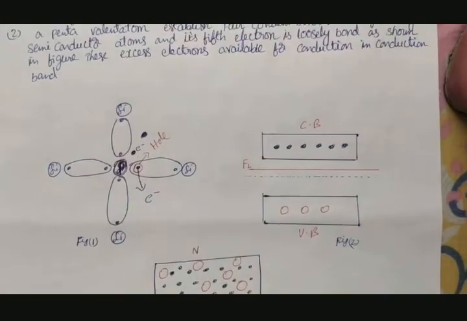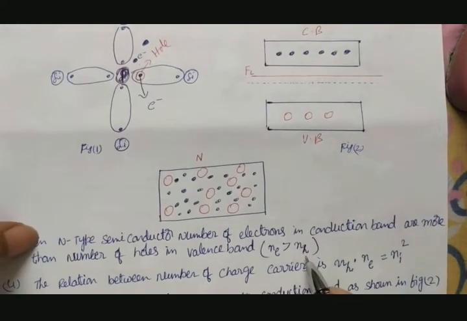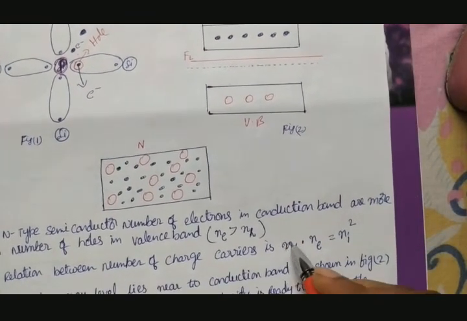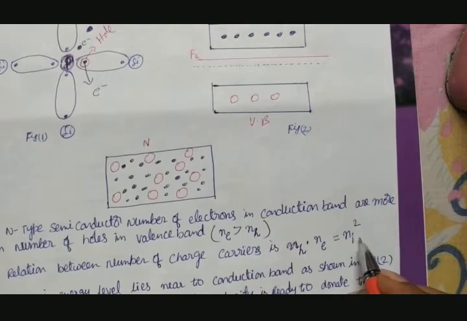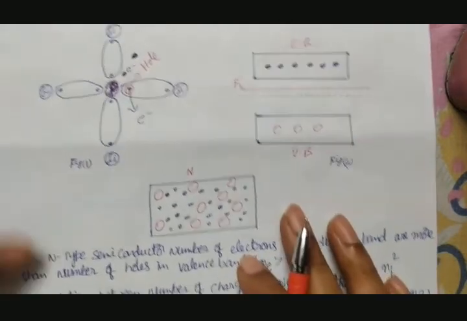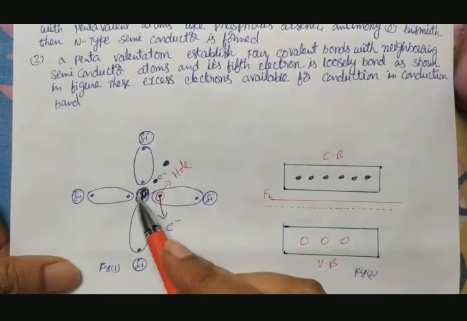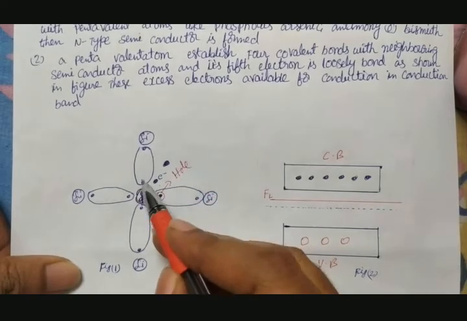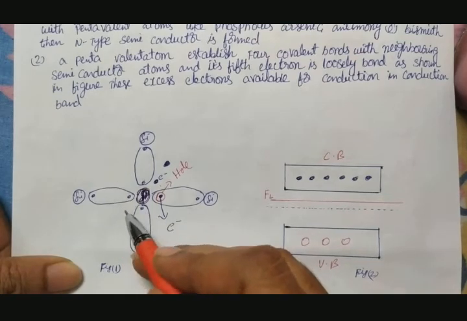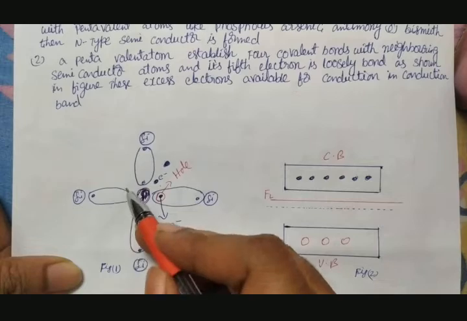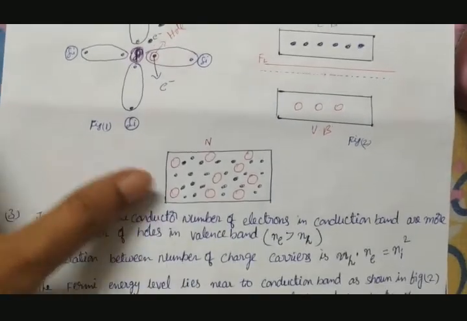Now see here, the number of electrons is dominating. So Ne is greater than NH. And now what is the relation here? The same relation is there: number of holes times number of electrons is equal to Ni square. What is Ni? The number of intrinsic charge carriers. Here the electron number is always dominating. The reason, you see, is that excess electrons are there. Suppose you heat it or apply energy, then what happens? These electrons become free, and simultaneously holes and electrons form. Whenever a bond breaks, one hole and one electron are created. So equal numbers of holes and electrons are created, but excess electrons are already there. Due to that, overall electron domination is more in n-type semiconductor.